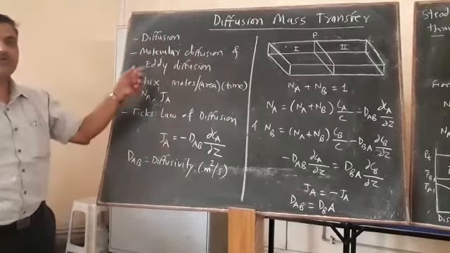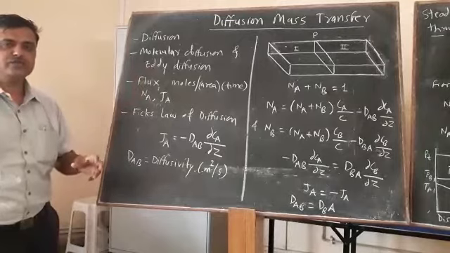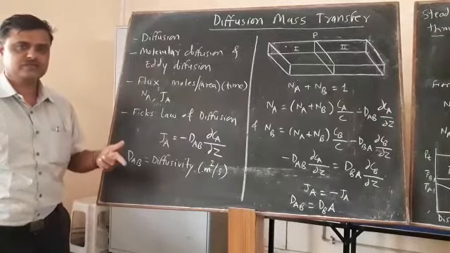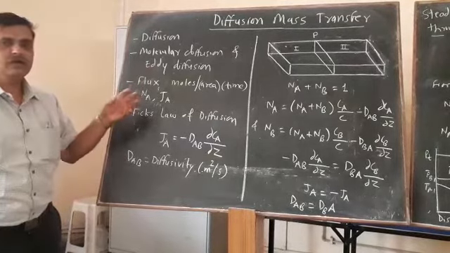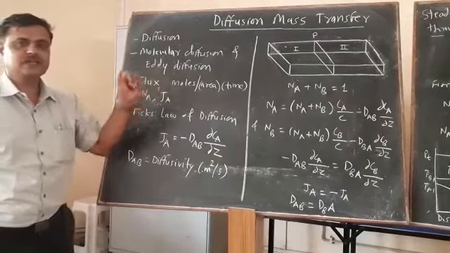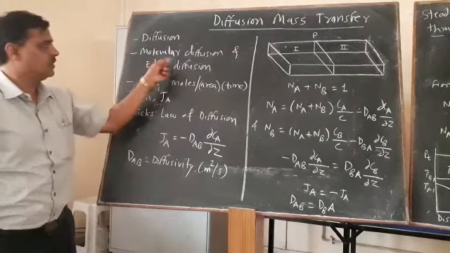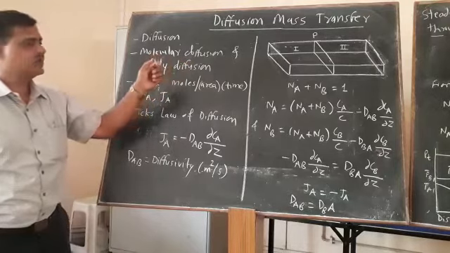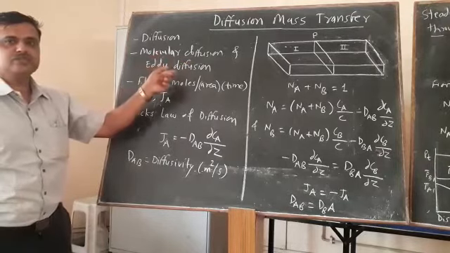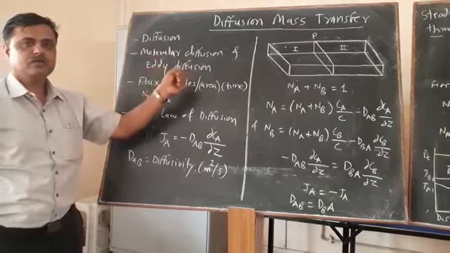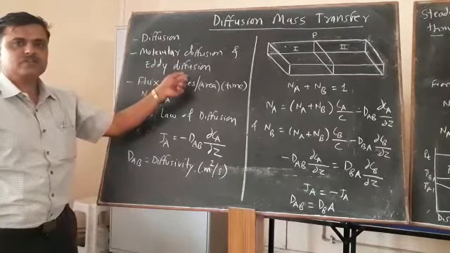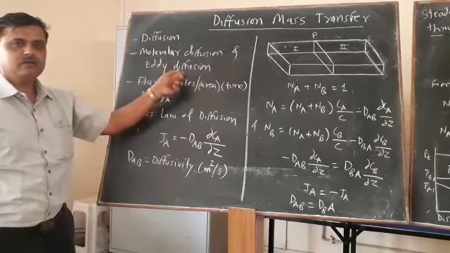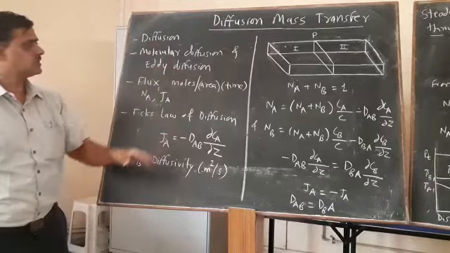What is meant by molecular diffusion? Molecular diffusion is a very slow process, and eddy diffusion is a fast process where an external agency is used. You can draw an analogy between molecular diffusion and natural convection in heat transfer, and between eddy diffusion and forced convection in heat transfer.